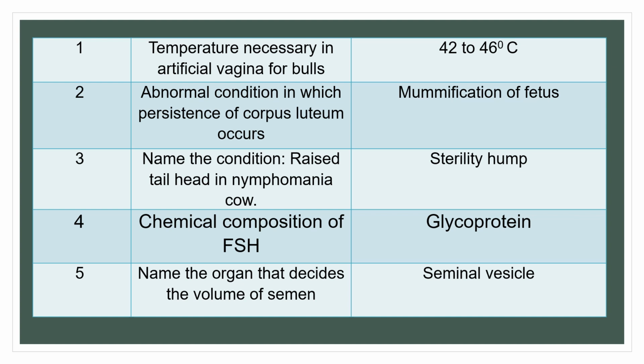Question 5. Name the organ that decides the quantity or volume of the semen. The answer is seminal vesicle decides the volume of the semen.